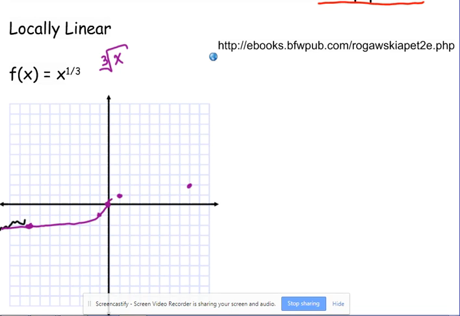Okay, here is our graph of x to the 1/3, or the cube root of x, however you want to look at it. Okay, here's our function. So let me show you something with this. Let's take the derivative of this function, f prime of x. Okay, applying the power rule, bring down the exponent, subtract 1 from the exponent.